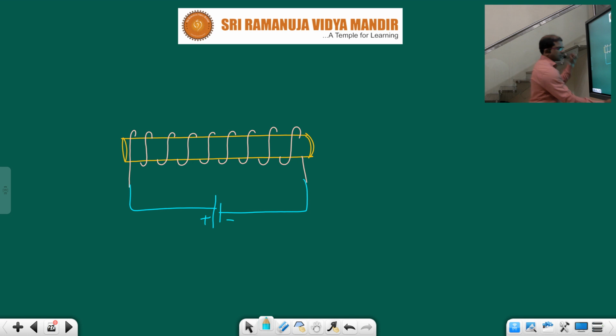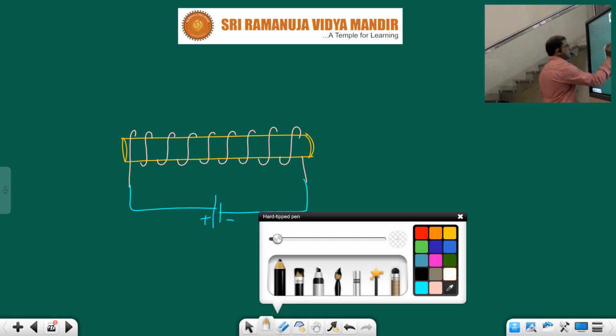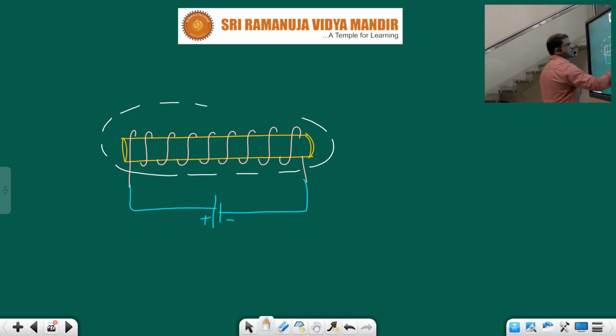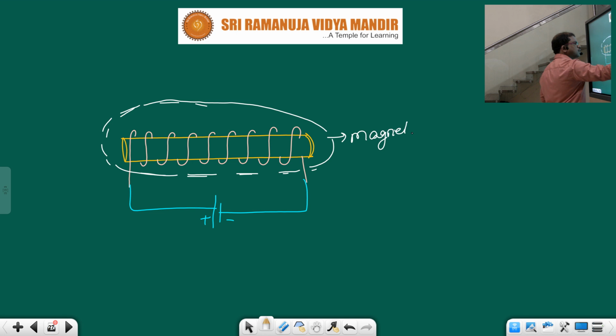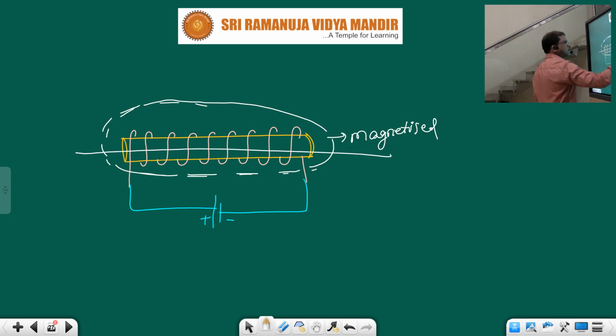Now what's going to happen is this entire circuit, this entire system becomes magnetized. Means it attains the property of a magnet. See children, this rod even gets poles, north pole and south pole. It behaves as a magnet.